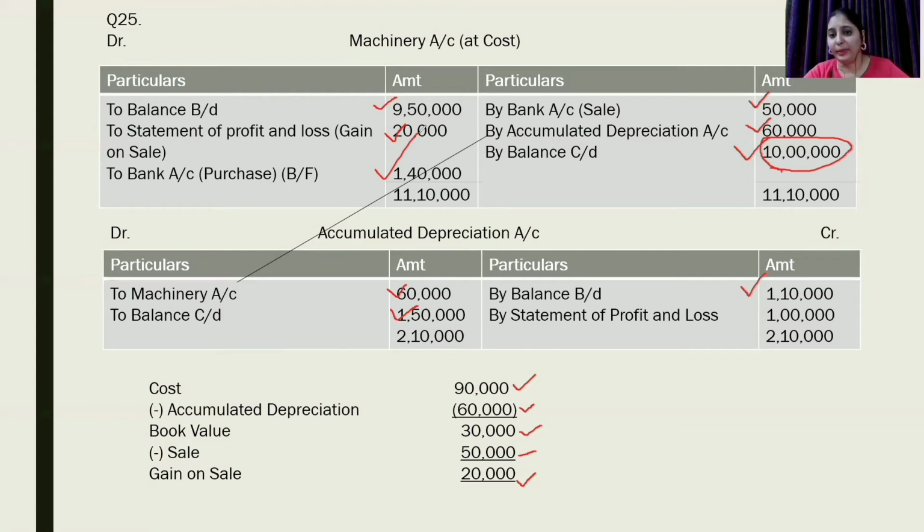Coming to our accumulated depreciation account, we have already transferred opening balance, closing balance, as well as accumulated depreciation on the asset that is being sold. We will get the amount of depreciation during the year, that means current year depreciation, as balancing figure. This is our balancing figure.